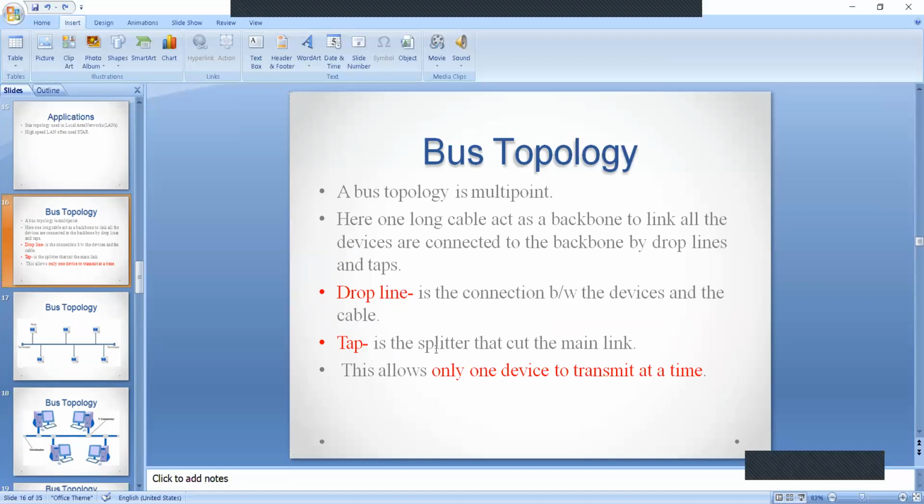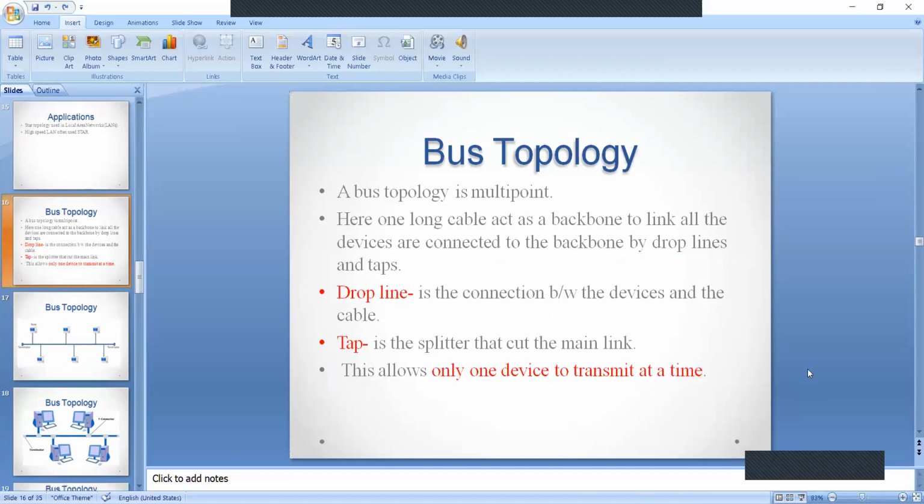Tab is the splitter to cut the main link. To connect the bus, the device needs to be connected to bus. Wherever the bus is connected to the cable, we need a split. We need a split to cut the main cable. That one is called tab. Coming to the bus topology, it allows only one device to transmit at a time.